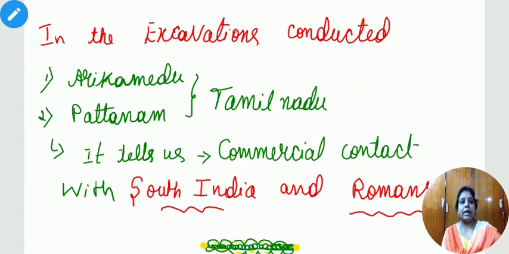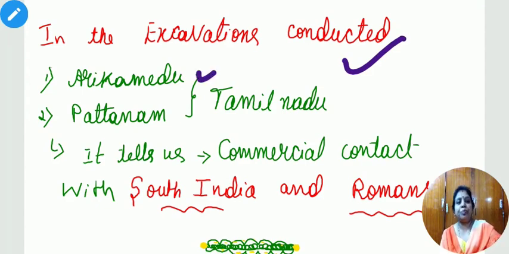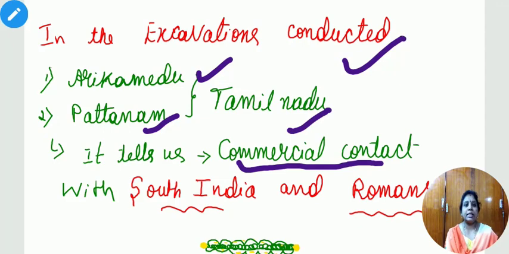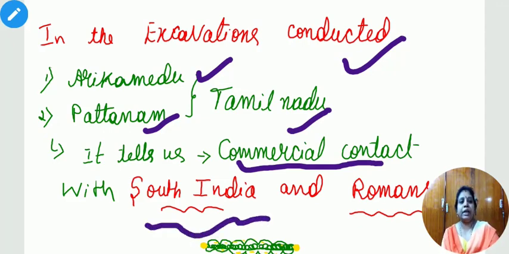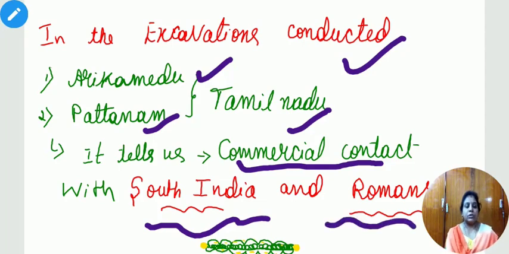Like this, in the excavations conducted in Tamil Nadu, at the places called Arikamedu and Pattanam, historians have done their excavations. That also tells us about the commercial contact South India had with the Romans. So we can know this information with the help of our ruins.